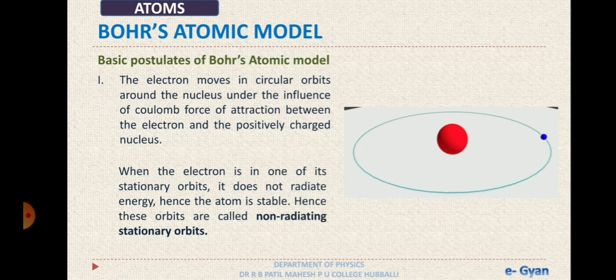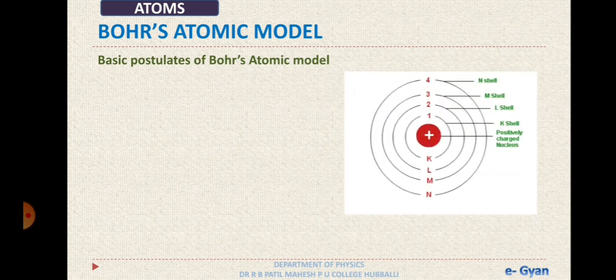When the electron is in one of its stationary orbits, it does not radiate energy, hence the atom is stable. These orbits in which an electron does not emit any radiation are called non-radiating stationary orbits. We have seen this kind of model in chemistry, where we say the first orbit is the K shell, the second is the L shell, the third is M, the fourth is N, and so on.